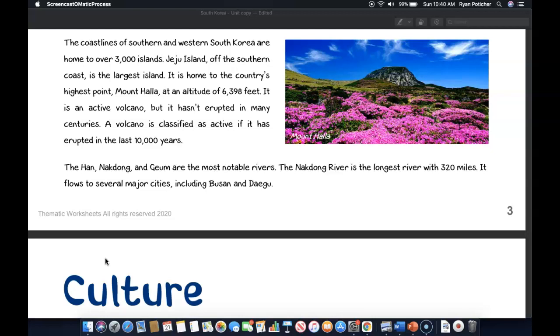The Han, Nakdong, and Geum are the most notable rivers, and the Nakdong River is the longest river at 320 miles. It flows to several major cities, including Busan and Daegu.